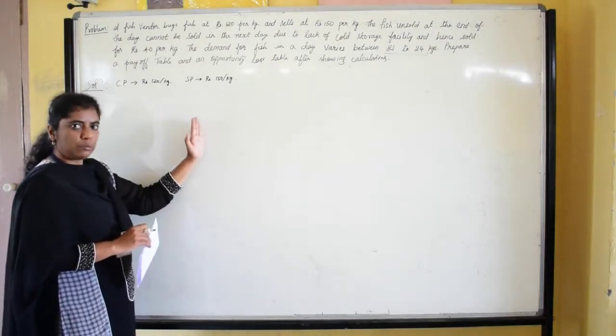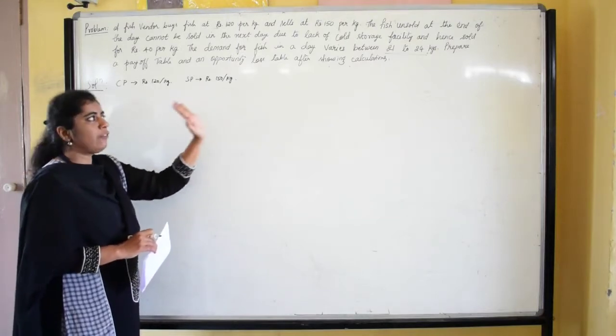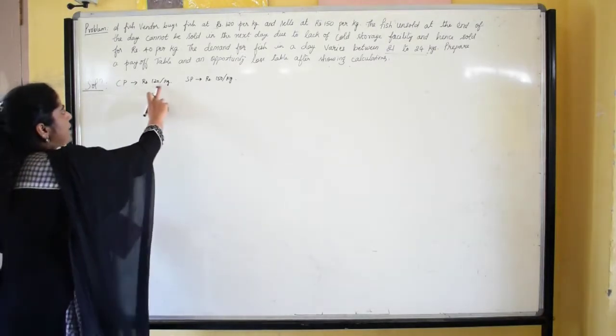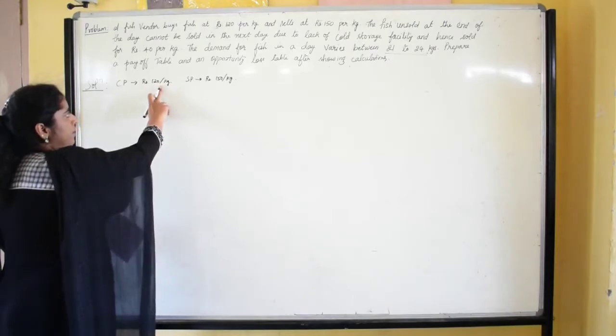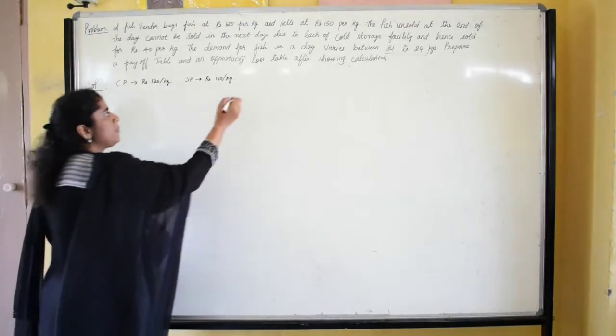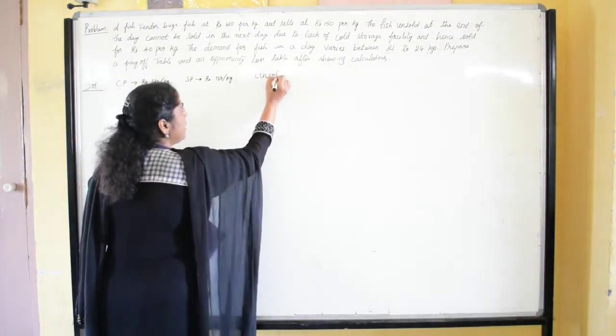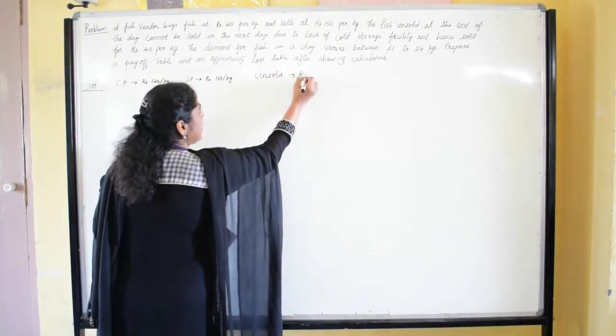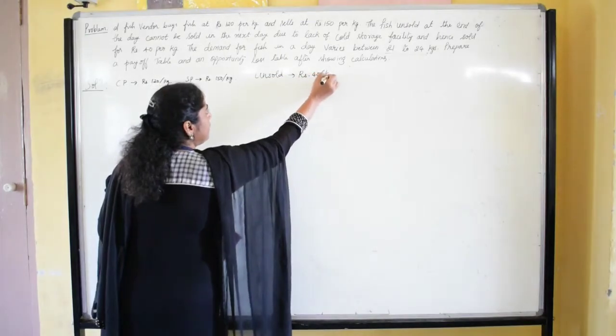With 21 kgs, 22 kgs, 23 kgs and 24 kgs. So here the cost price of the fish is 120 per kg. He is selling at rupees 150 per kg, and what has been unsold at the end of the day he is selling at rupees 40 per kg.